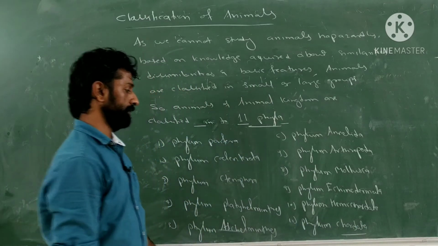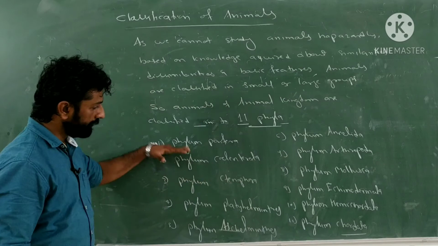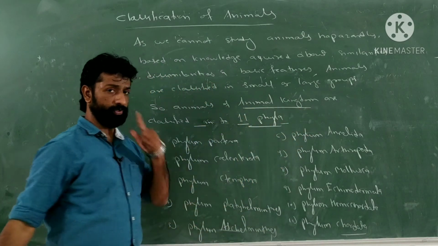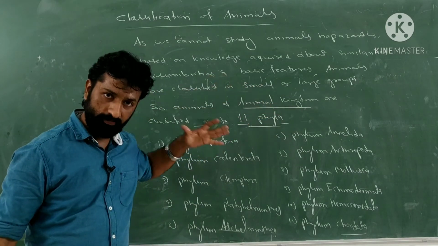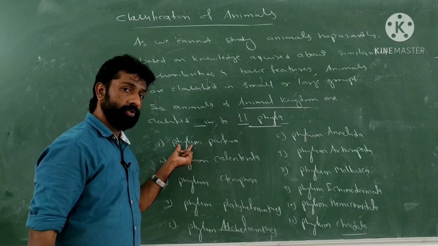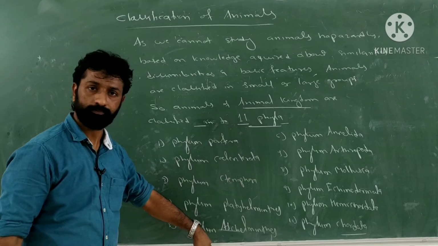So phylum Chordata is the last one, right? So these are the 11 phyla which come under which kingdom? Animal kingdom. So the animals which belong to the animal kingdom are classified into convenient categories which are called phyla. Total 11 phyla are there.